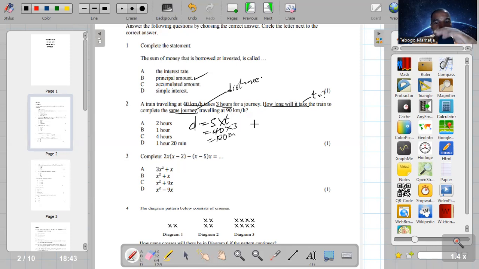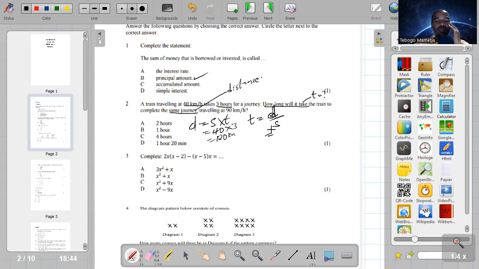But are they looking for distance? No, guys. How long will it take the train? They're looking for time, if the distance does not change and the only thing that changes is the speed. You would know by now that the time should be distance over speed.